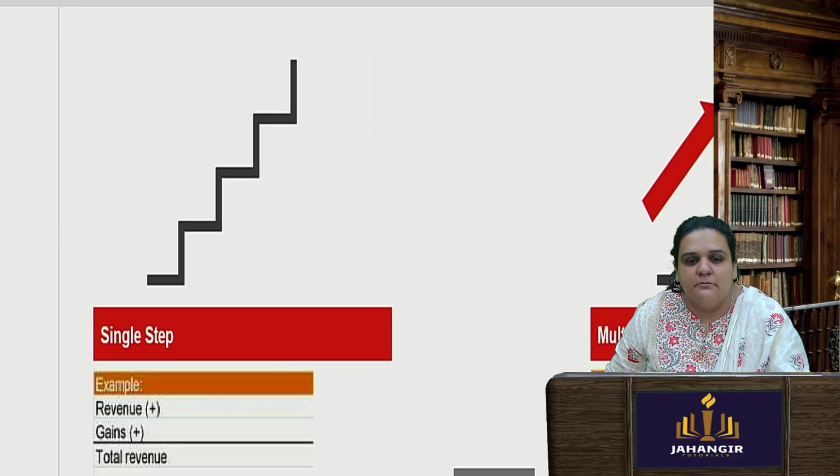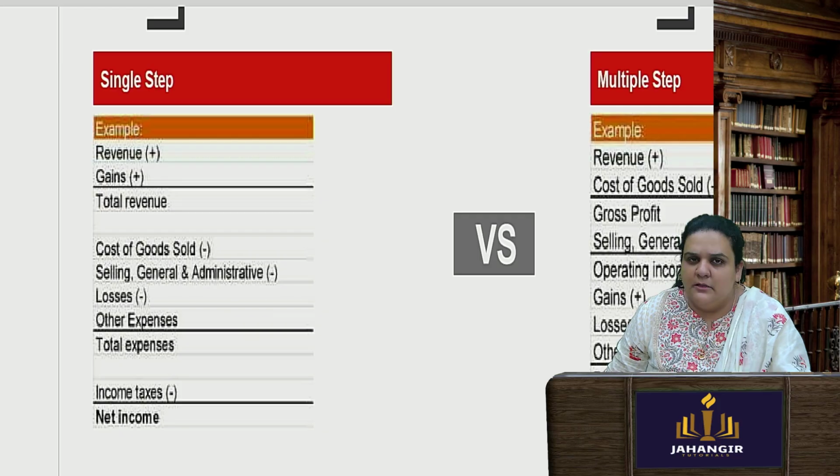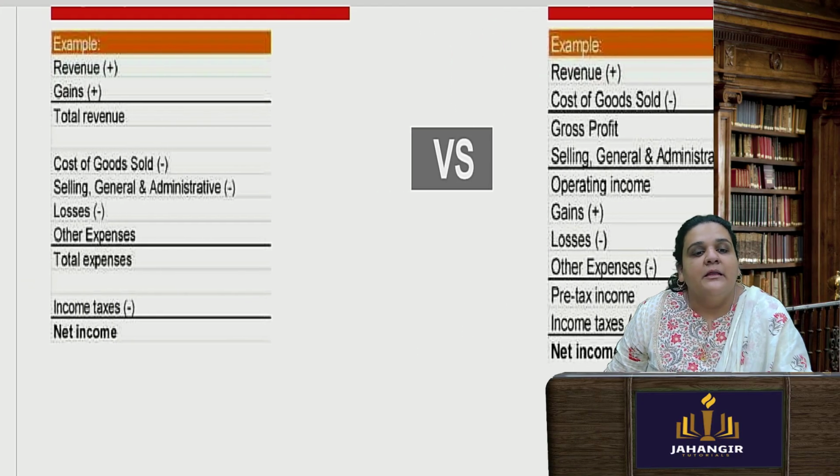Okay, so basically what are your revenues, what are your gains, other revenue is basically the turnover. Okay, your business, what business you are doing, the revenue generated from the business, any other type of gains. Okay, so you have total revenue. If you are into manufacturing, etc., or you are into trading a product, so cost of goods sold, administration expenses, losses, you get other expenses, total expenses, you remove the tax and you get your net income.